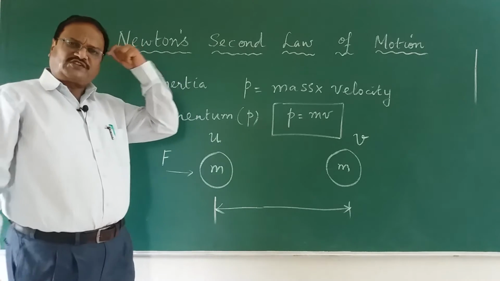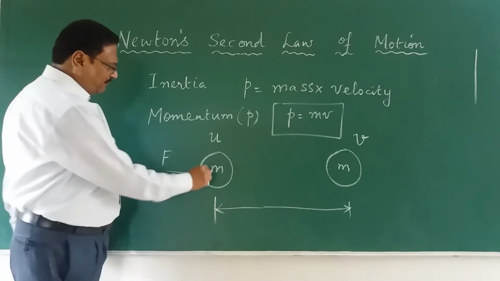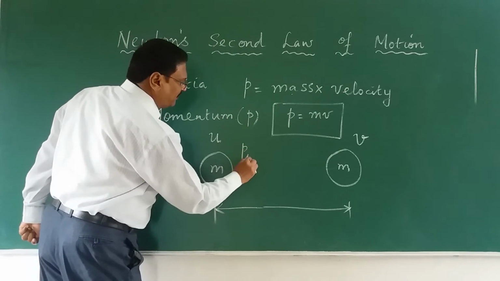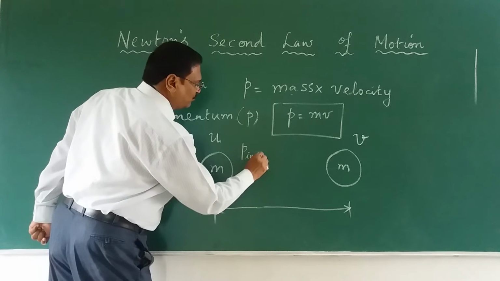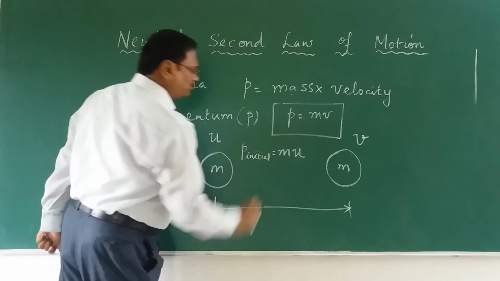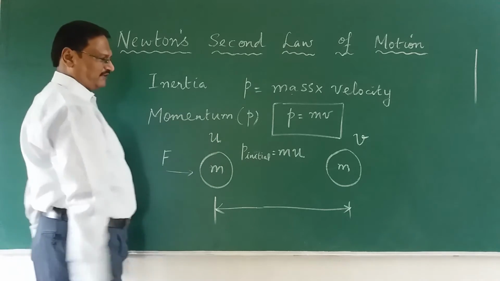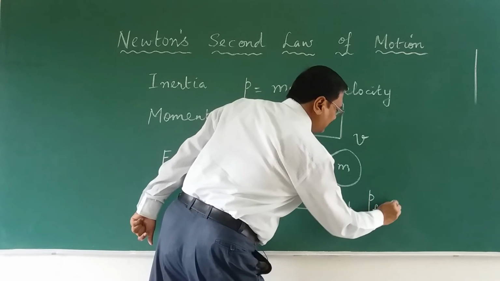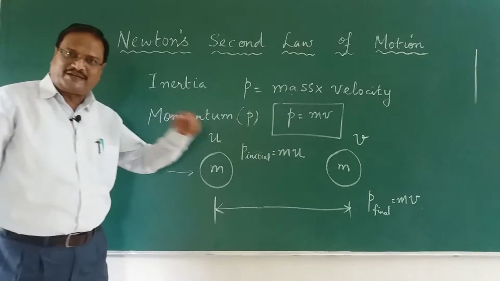Okay, so we will first find out what is the initial momentum in that case. See, initial momentum is mass into velocity. So, initial momentum p initial is equal to m into u. This is the initial momentum, the product of mass and velocity. And what is the final momentum? p final is equal to mass into small v. That is the final momentum.